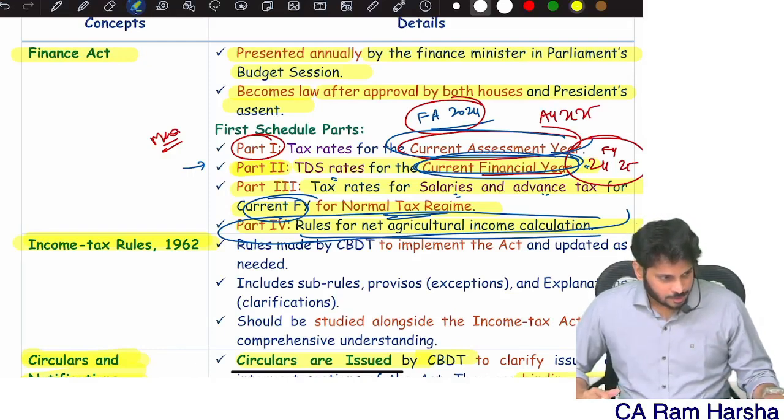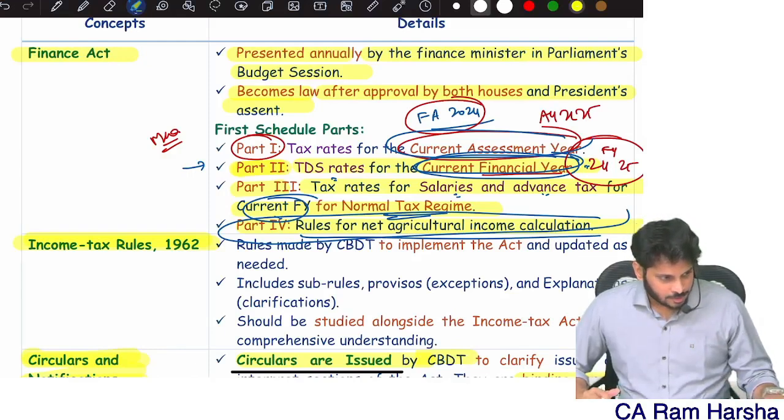So what is the tax computation format? In the exam, they will give you total income, for example, or sometimes you might have to compute total income. Tax is computed on total income. First you should compute basic tax.